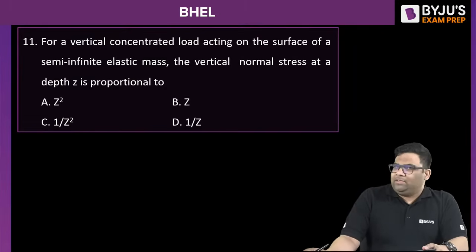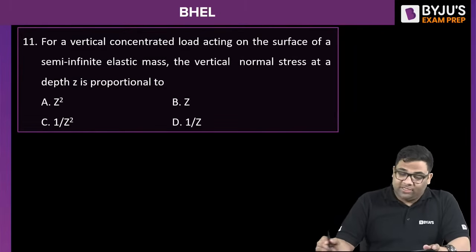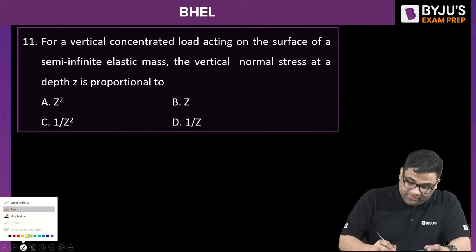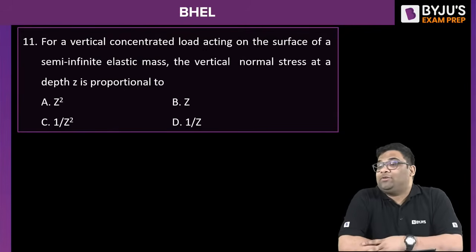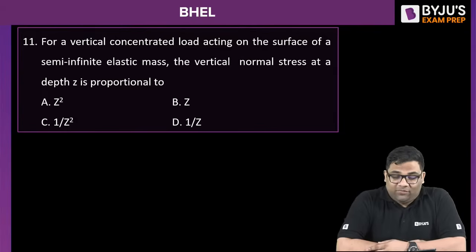Okay. Now tell me the right answer. This is from vertical stress distribution. For a vertical concentrated load acting on the surface of a semi-infinite elastic mass, the vertical normal stress at depth Z is proportional to... I'll give the hint. It is from Boussinesq's equation, right? So what is the right answer to this?